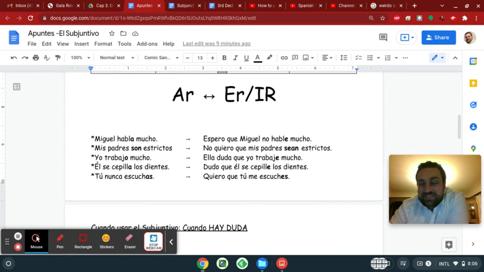And so here are some examples of sentences. I want to give you the anatomy of a sentence in the subjunctive, okay? Actually, I'm going to subjunctify a sentence here. On the left, I have just a regular old present indicative sentence. I'm indicating that Miguel habla mucho. I conjugate it in the present indicative because I'm indicating that he talks a lot.